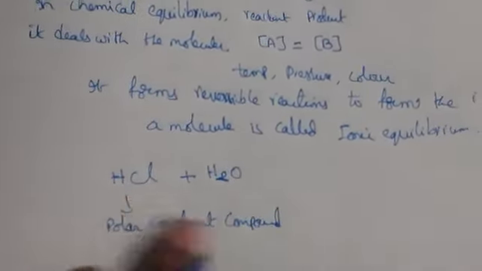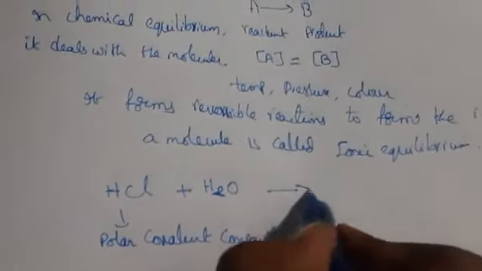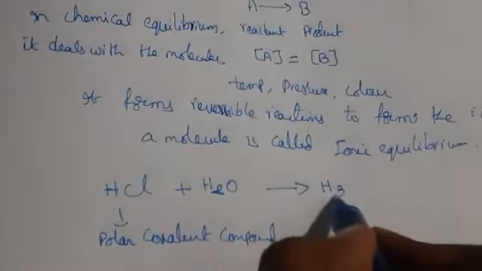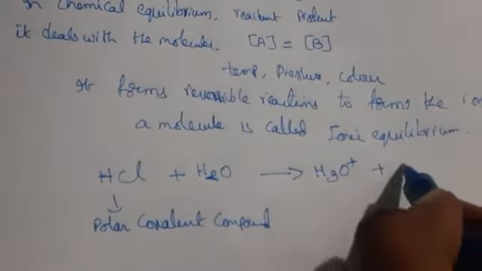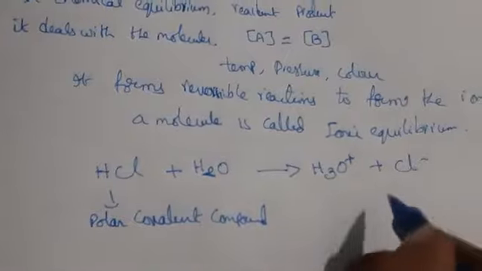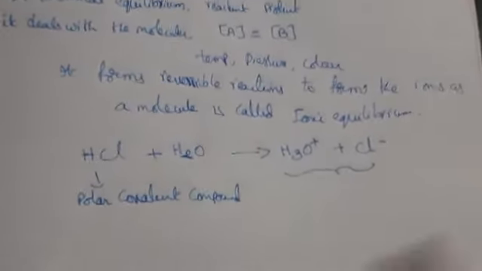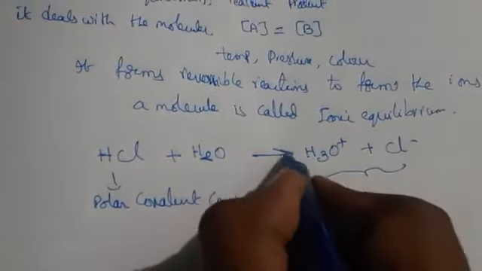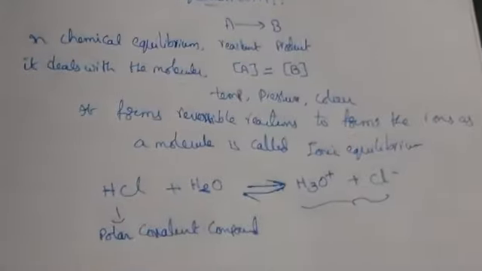This polar covalent compound is treated with water, so it is going to form ions, that is hydronium ion, H3O plus, and Cl minus. This is nothing but ionic equilibrium.